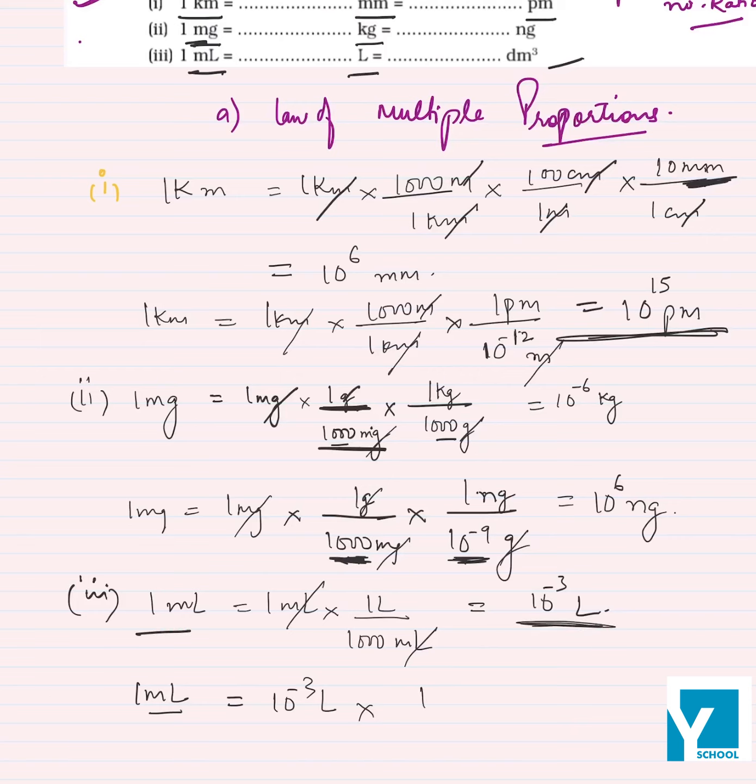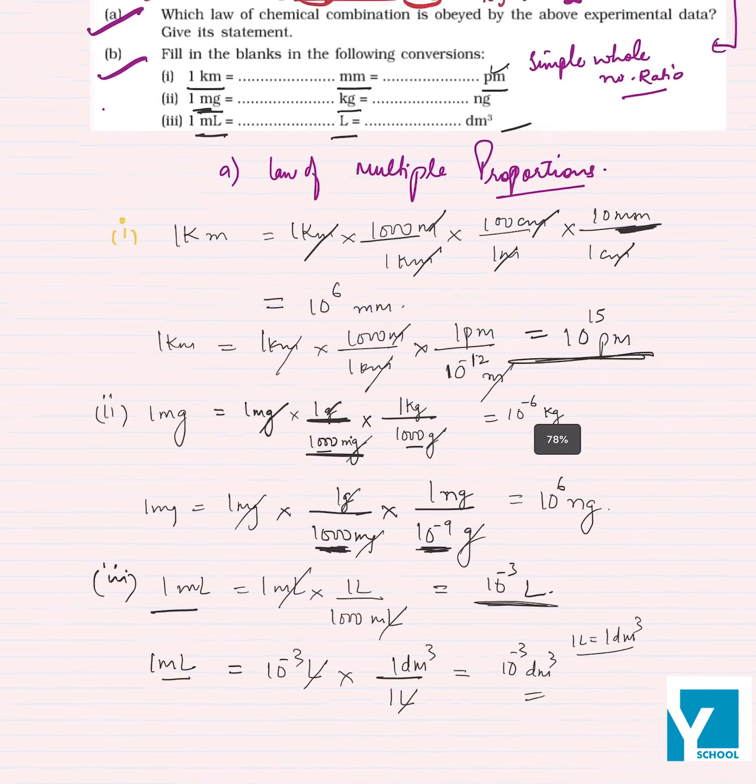Then 1 liter is equal to 1 decimeter cube. So you should know this, that 1 liter is equal to 1 decimeter cube. So liter cancels with liter. It comes out to be 10 raised to power minus 3 decimeter cube. So this is your question.